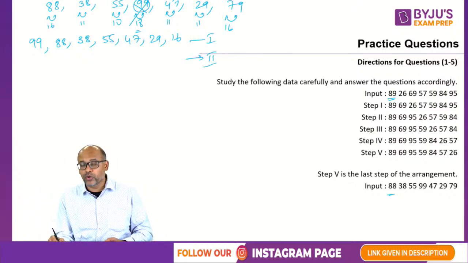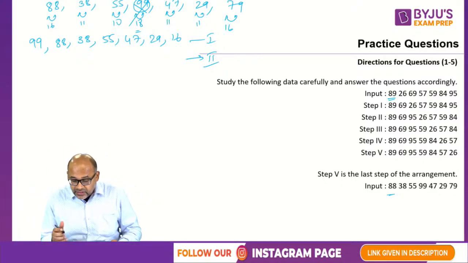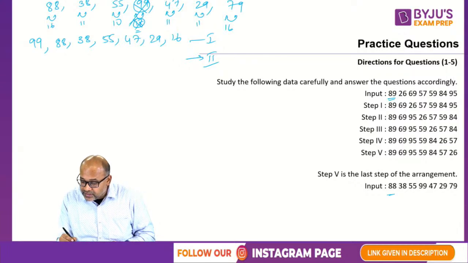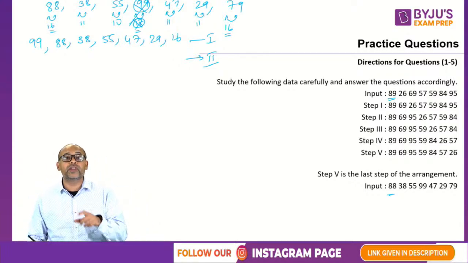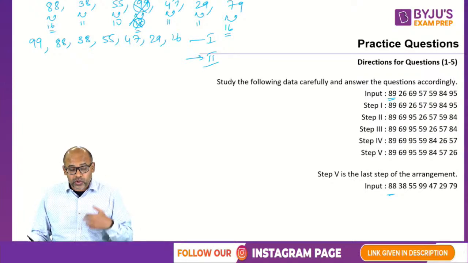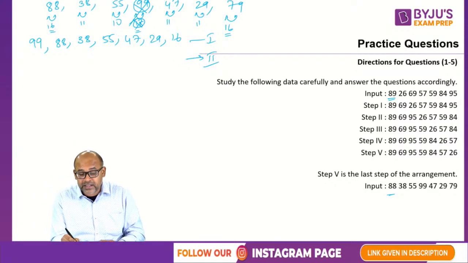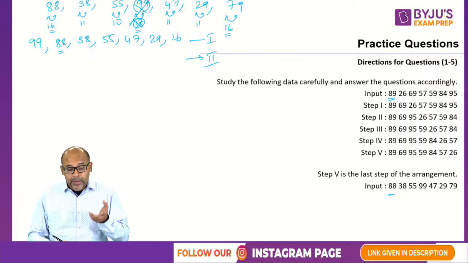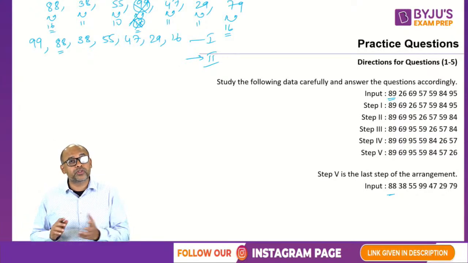Next step, this is step number 1. Step number 2, when I go, what should I do? I should take hold of the second largest. Second largest, what is it? After 18, the second largest is 16. But which 16 should I catch? I should catch hold of the number which is larger. So 8 plus 8 is 16, 9 plus 7, 7 plus 9 is also 16. But 88 is larger than 79. Hence, 88 should be in the second position. But it is already in the second position, so I don't have to touch it.